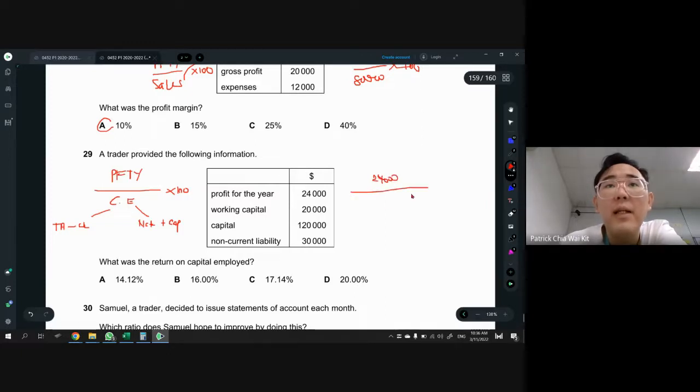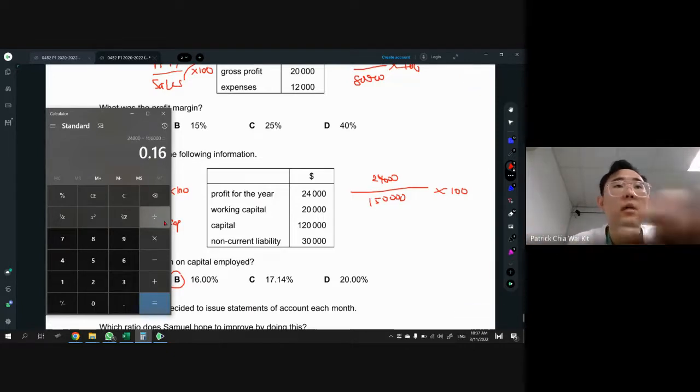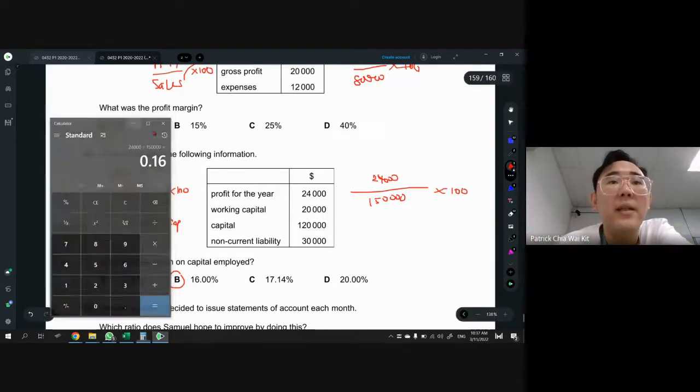24,000 and then divided by capital plus NCL, which is 150,000. And we times with 100 to get our CE. Okay, if you do your maths here correctly, it will be 16%. If I'm not mistaken, 24,000 divided by 150,000, and yeah, okay, times 100, 16%.